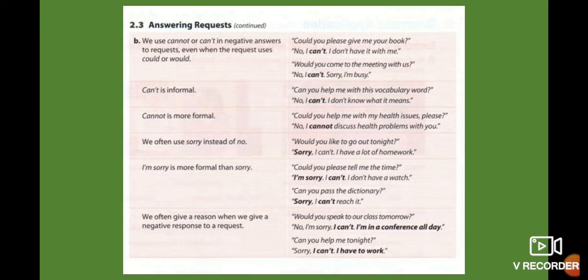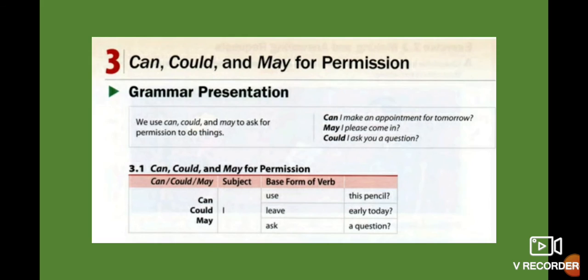Let's see, we often give a reason when we give a negative response to a request. For example, would you speak to our class tomorrow? No, I'm sorry, I can't. I am in a conference all day. That means you give a reason why you can't do the activity the other person asked. Can you help me tonight? Sorry, I can't. I have to work. So you give a reason, and this reason is very formal. Exactly. Let's continue.